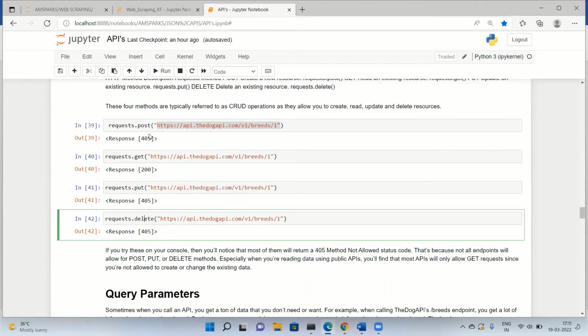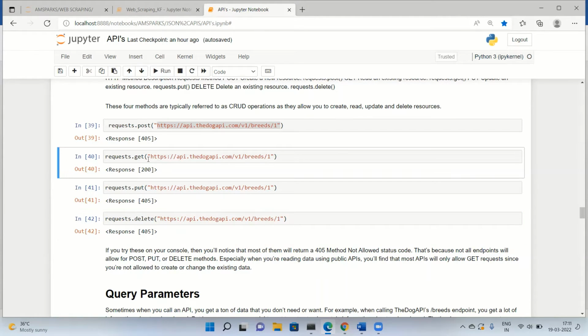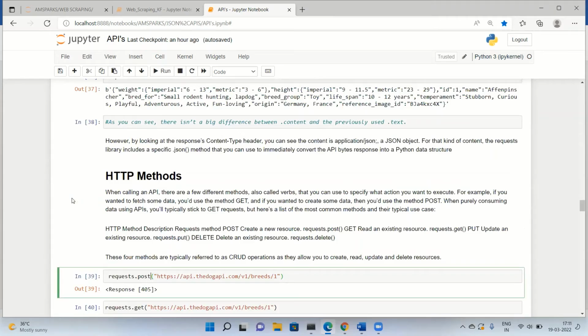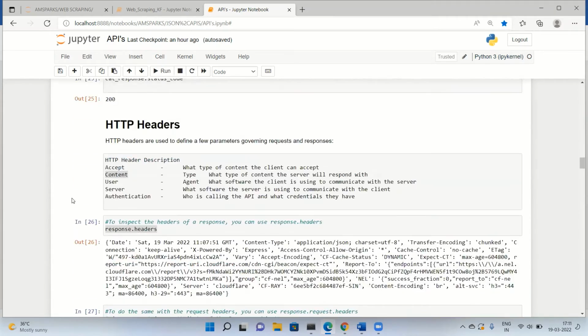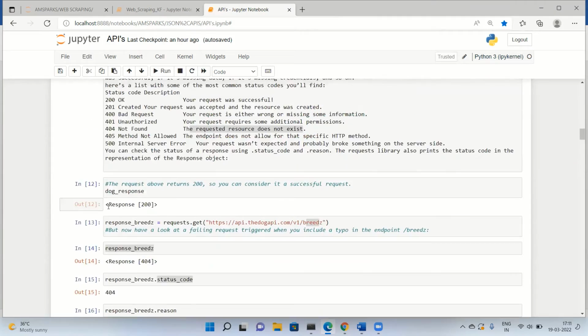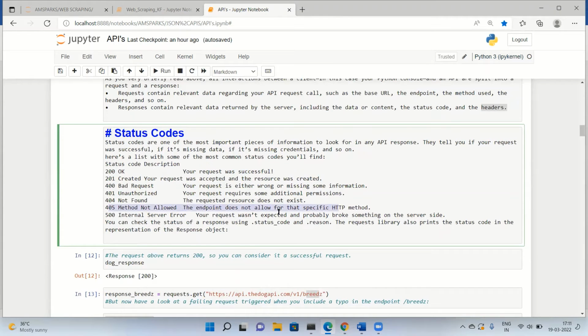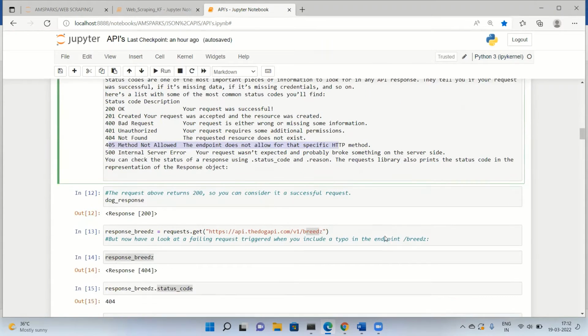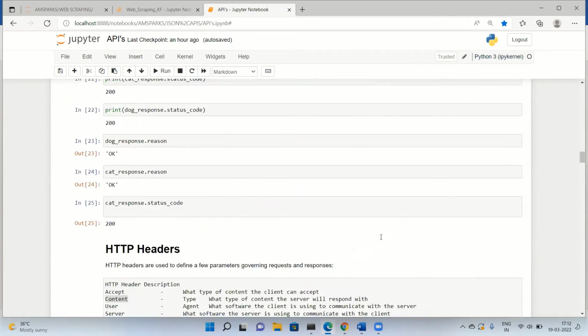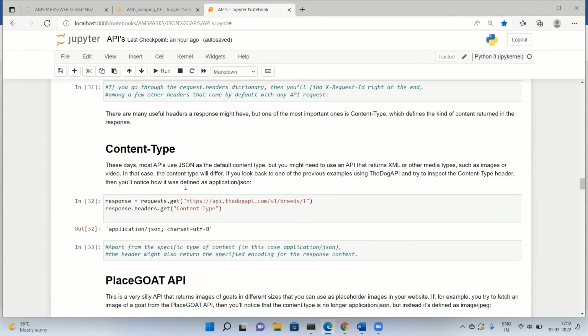So you might have noticed that I'm getting these 405 errors in all these three, and I'm getting 200 here in this get method because I can fetch the data. That's why it's not showing me an error. But here, if you see, I'm getting 405, 405, and 405 errors. That means I am not allowed to make these changes here. Method not allowed. The endpoint does not allow for that specific HTTP method. That means I'm not allowed to make any changes other than just fetching the data.